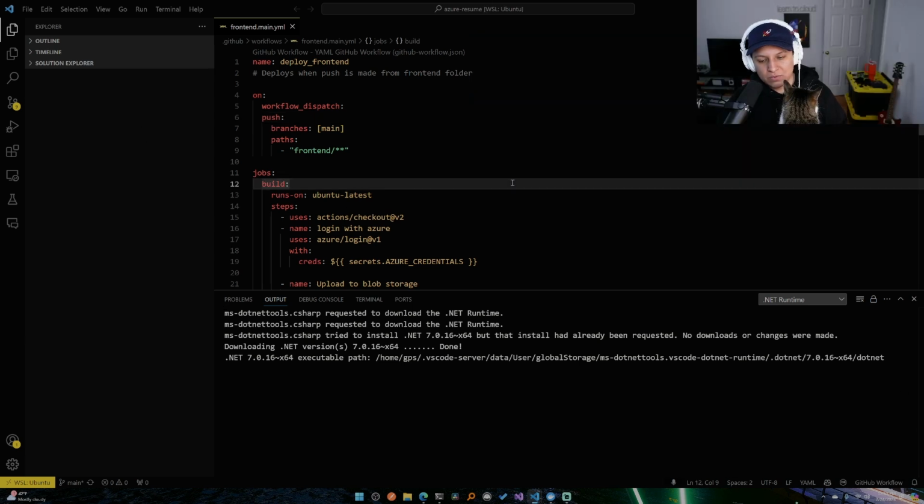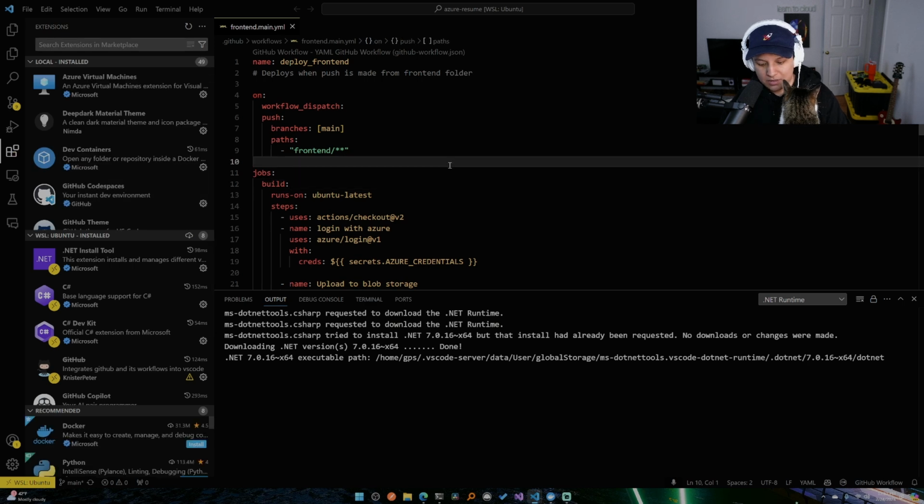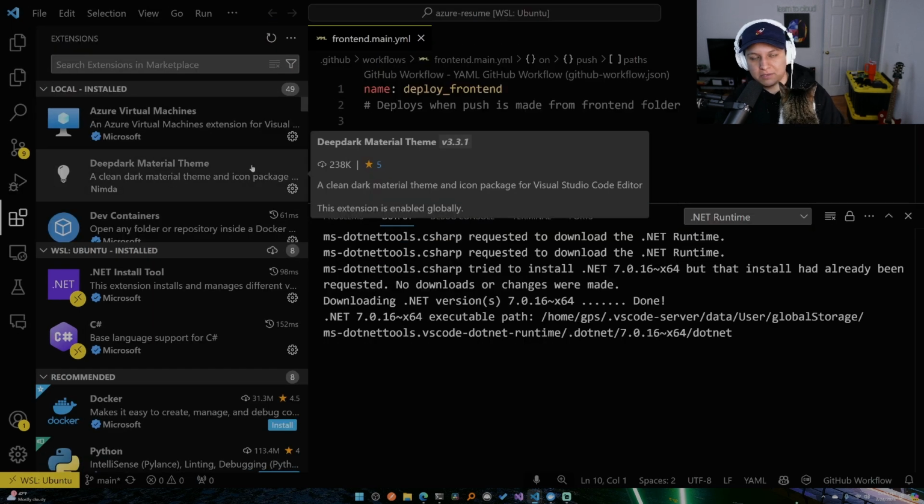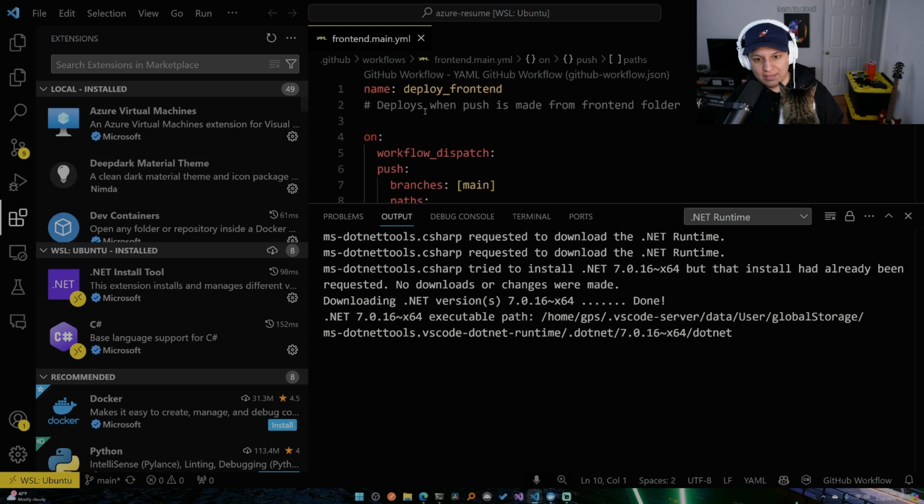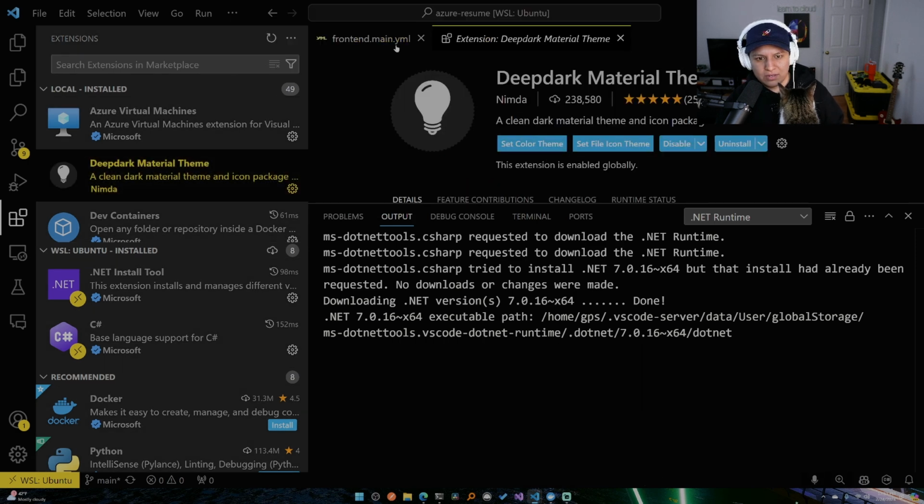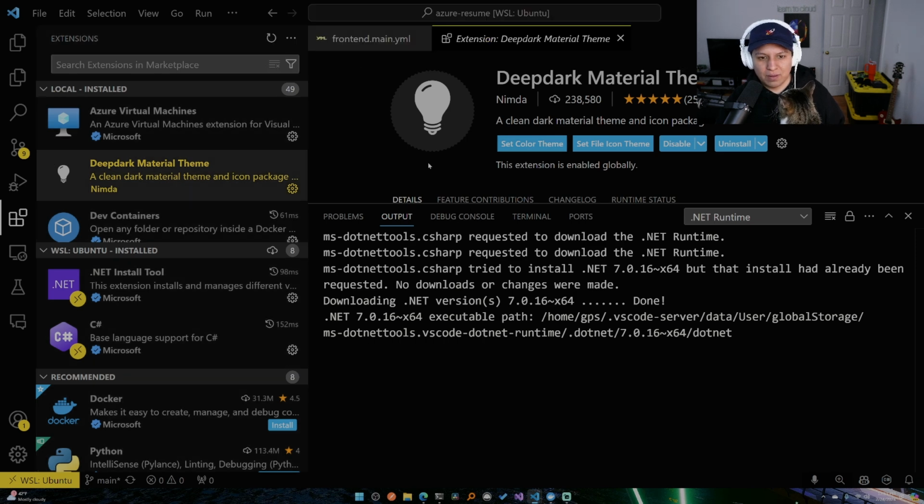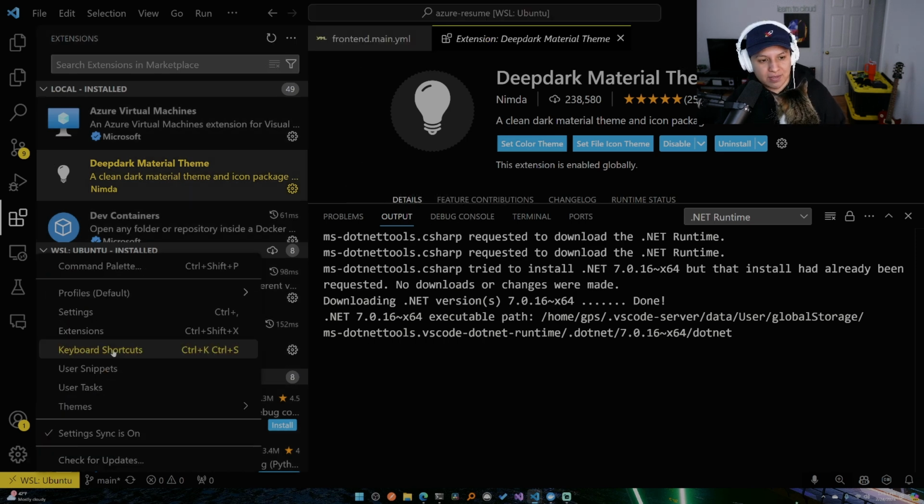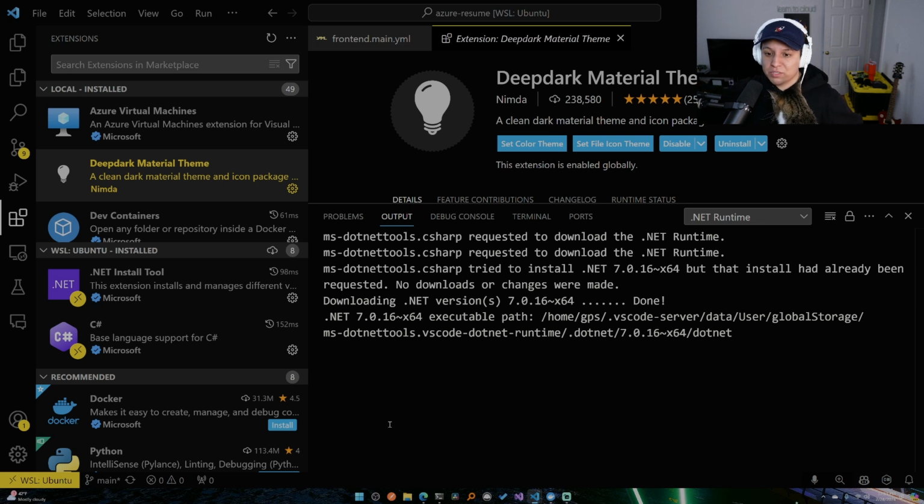So the theme itself, I'm going to open extensions here. The theme is called Deep Dark Material Theme. And I think it has two options, right? It has a full black and then a default version. I typically use the full black version. Another thing I recommend is you can sign in and have your settings sync on, like you see it here, this option here. I highly recommend this because when you switch to another computer, my work computer and my desktop are synced all the time. If I change a setting here, it'll be over there. I highly recommend that. So the theme is Deep Dark Material Theme.